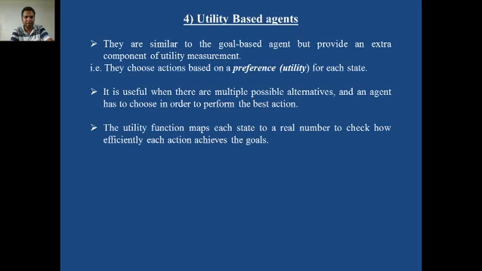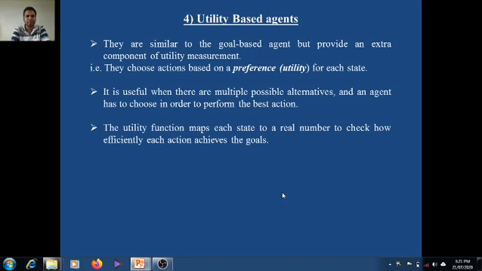The utility based agent will calculate the utility function and it provides some numbers, to check how efficiently each action achieves the goal. That means whether to go via Nagar, via Alefata or via Mumbai. Some value comes out of the utility function, and based on that the agent takes the action.